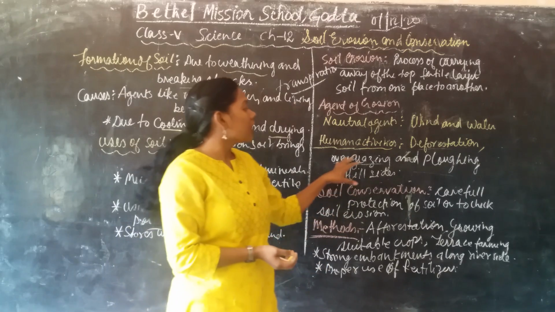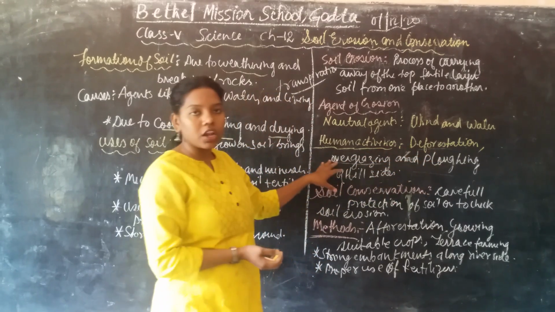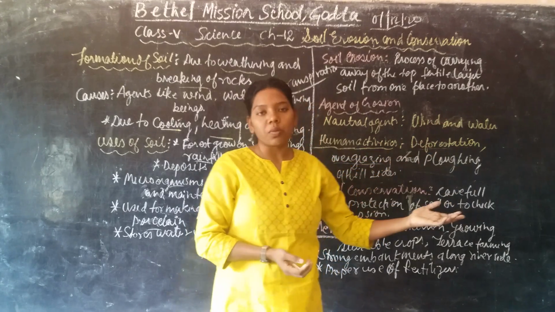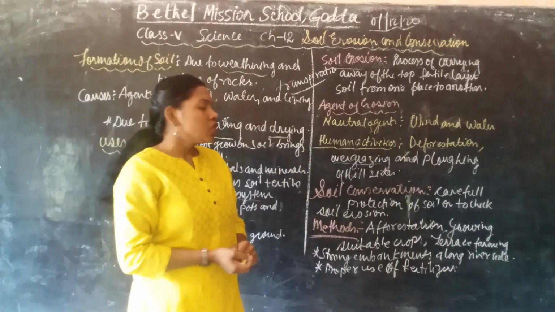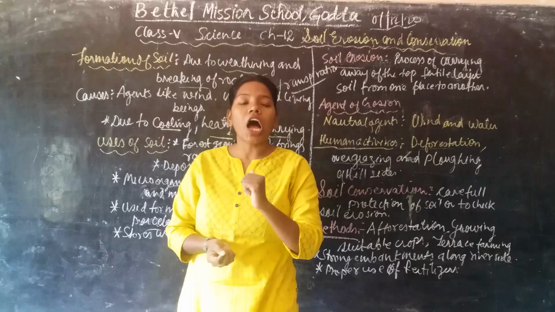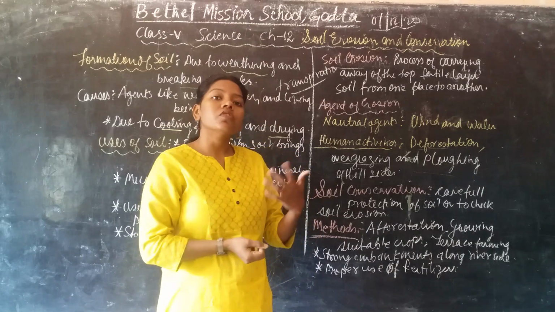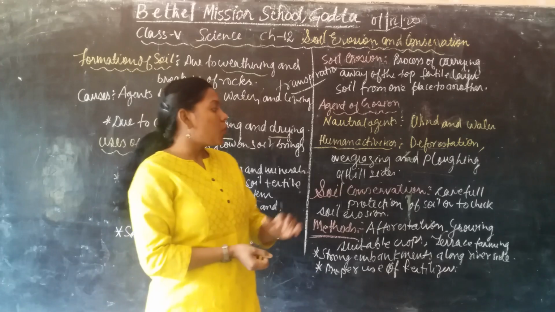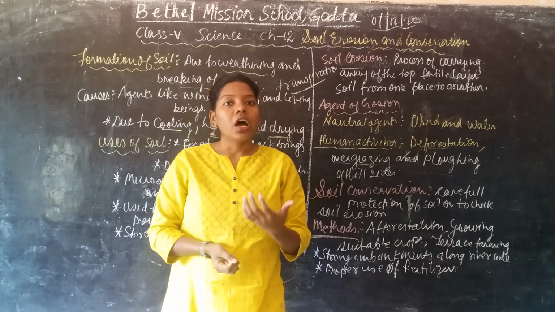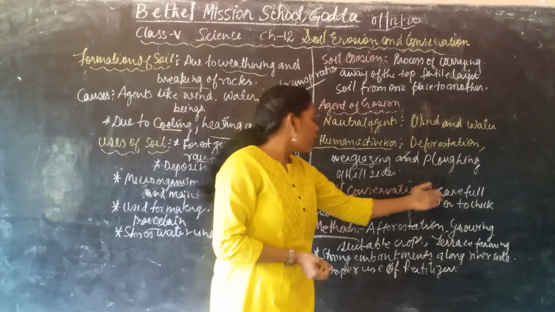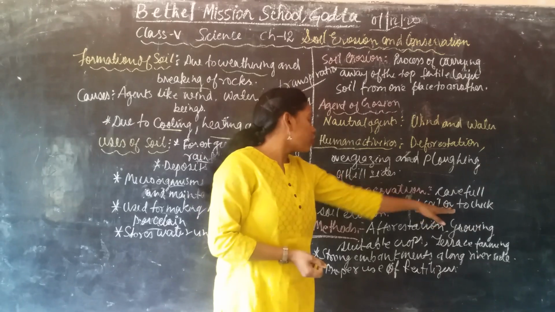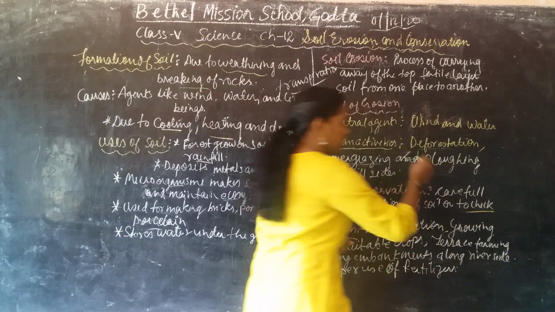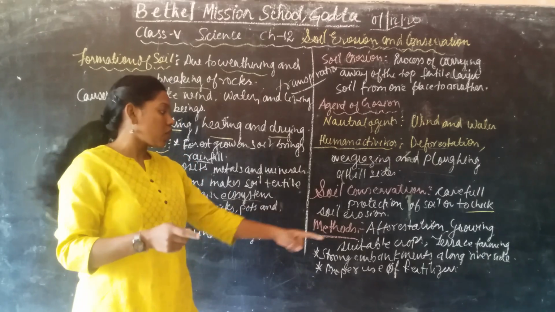Okay, so these are the human activities through which soil erosion happens, and the natural agents we can see are wind and water. Now we are going to learn how we can protect the soil, which is also called soil conservation. What is soil conservation? Conservation means careful protection of soil, or to check the soil erosion. Check means to prevent.